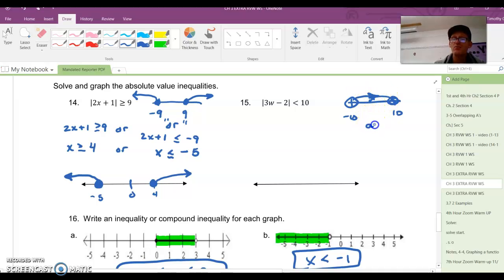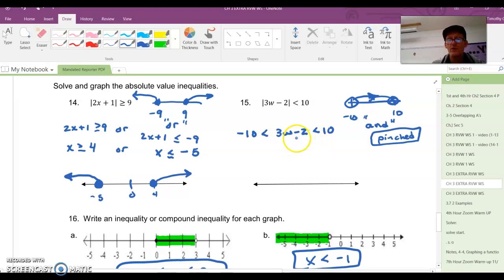This is an "and" problem, all right? This is pinched. So it's pinched between -10 and 10. So what's its is 3w minus 2. 3w minus 2 is my expression, less than 10 and greater than -10.